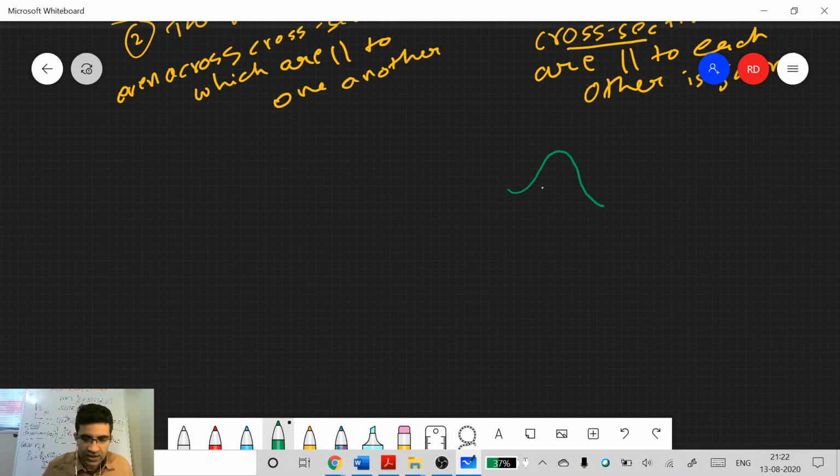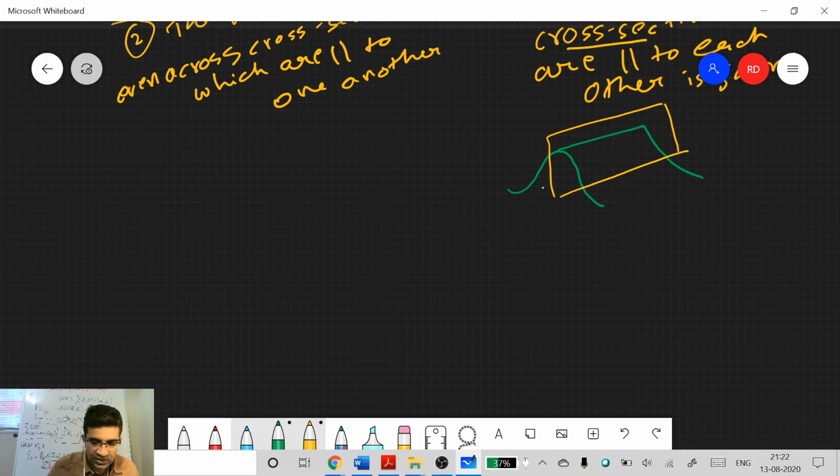If I have a fold like this and I take two cross sections, let's say the first cross section is going along the length, and this second cross section is like this. So how will the shape appear across these two cross sections? Will it be the same or different?